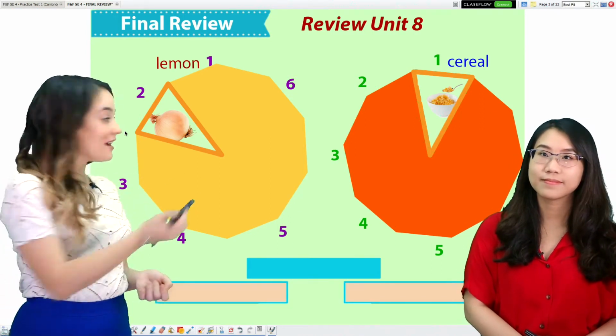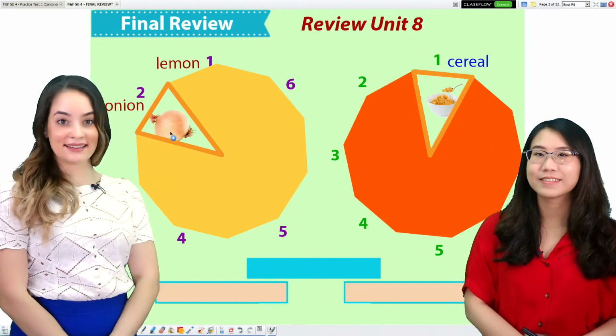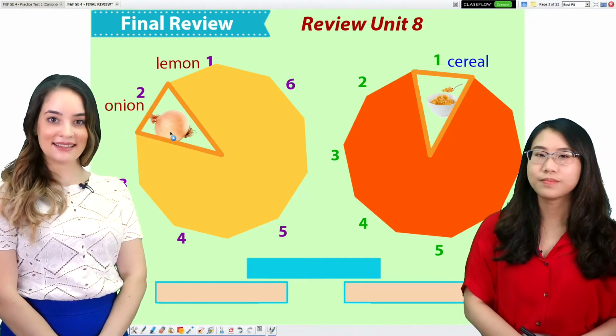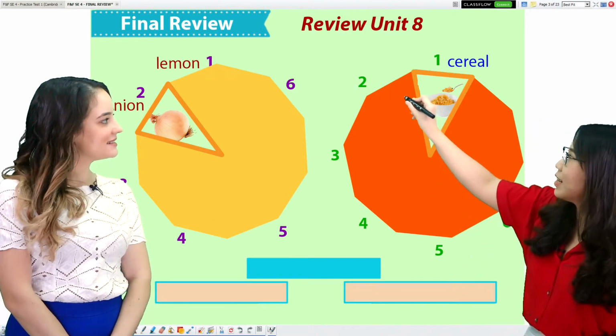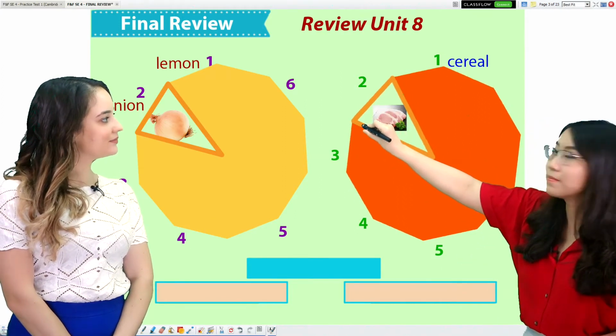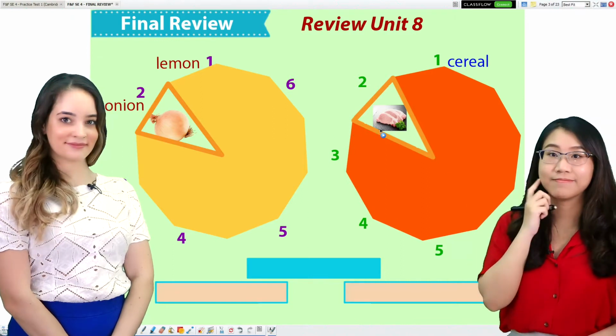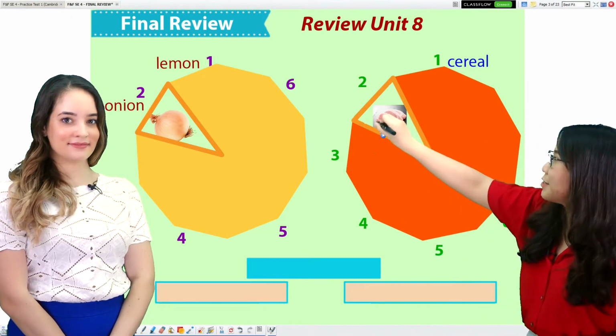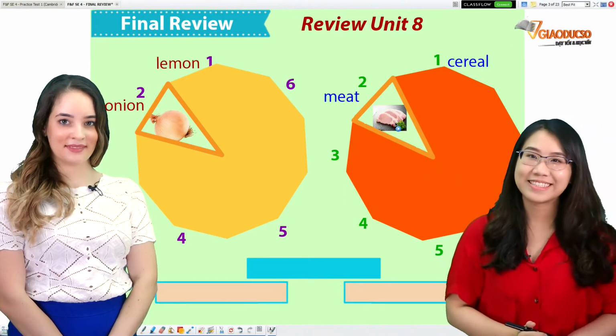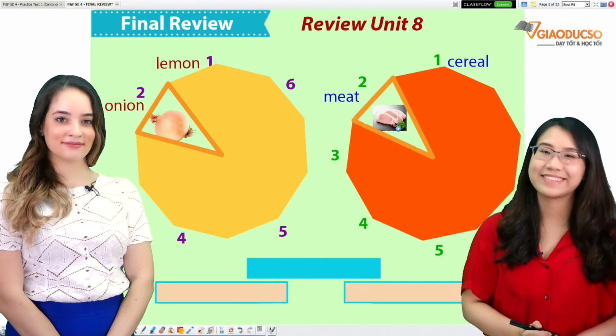Yes, that's right. Onion. Onion. Now your turn. Okay, look. How about this one, kids? That's right, it's meat. Meat.